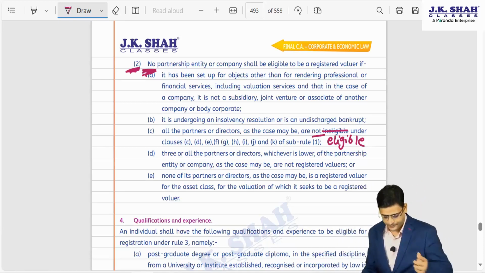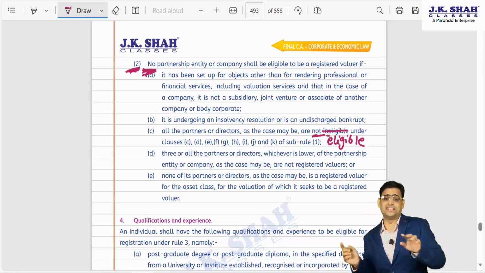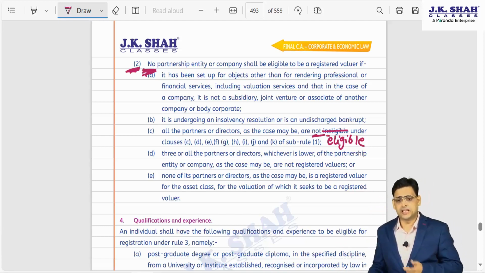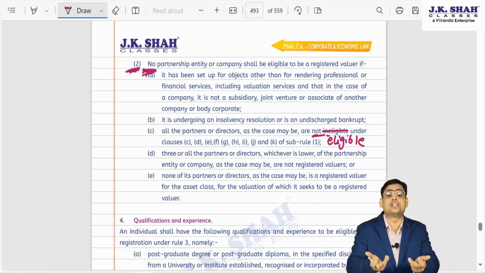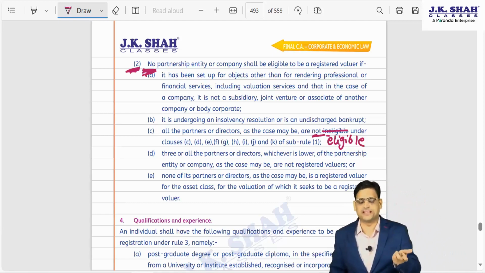They wrote "no" first, and then "are not ineligible". If you read it very carefully, it used to read as though the partner should be disqualified. If you read it carefully, that was the meaning that came out.